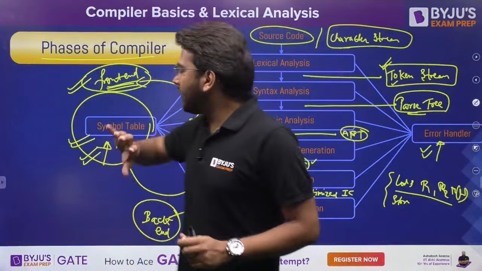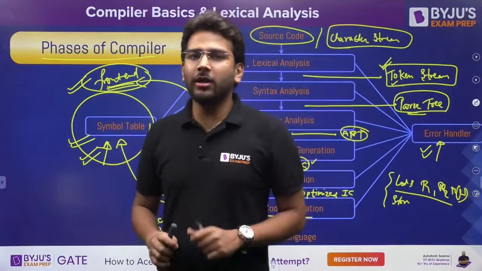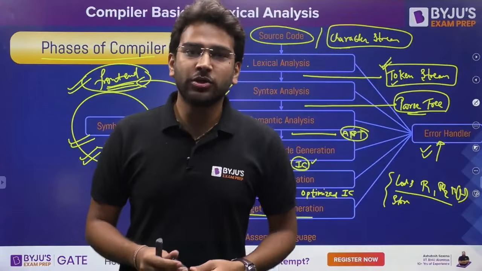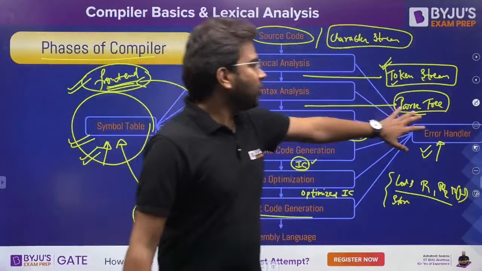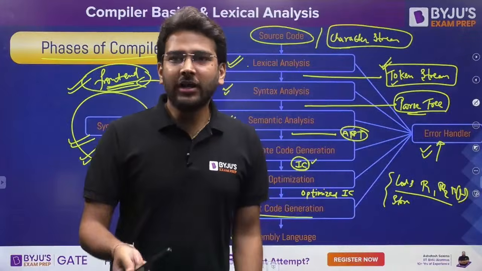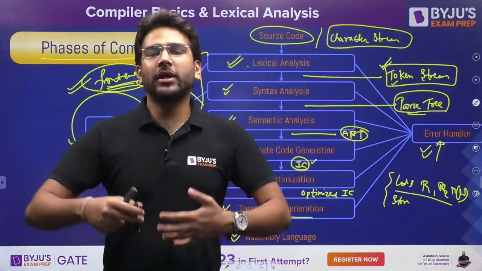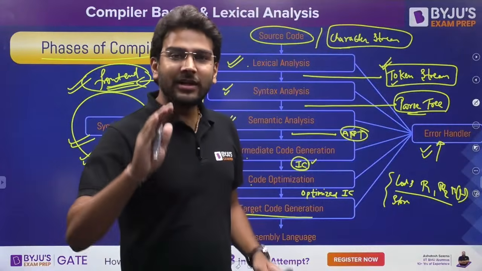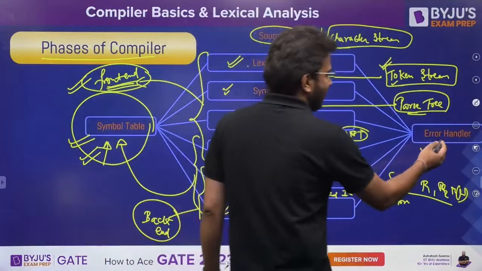Let's say after accessing the symbol table, your handwritten notes, you are still not able to resolve your doubt. In that case, you are going to approach a faculty, maybe me, or someone else, so that you can clear your doubt. So consider that as your error handler.